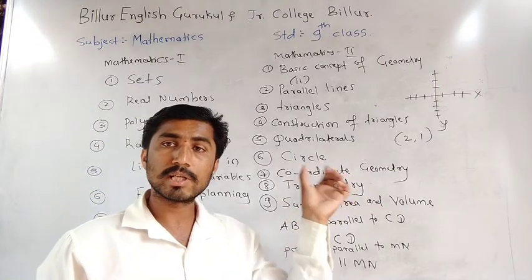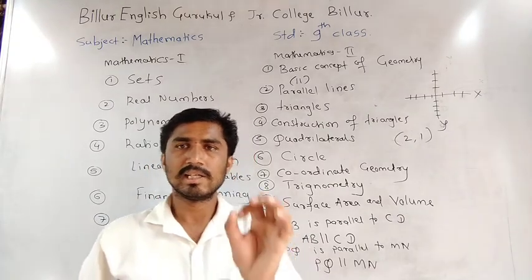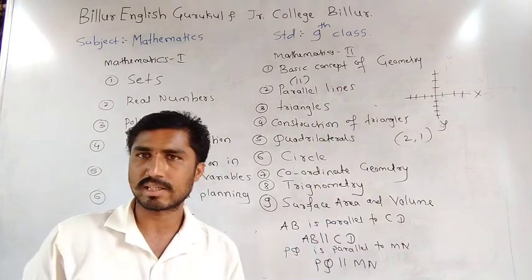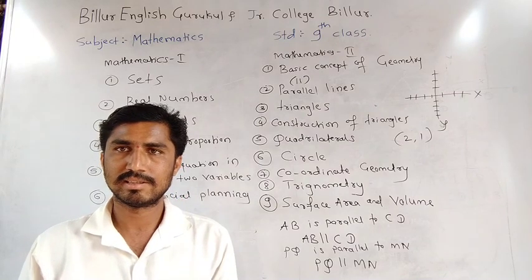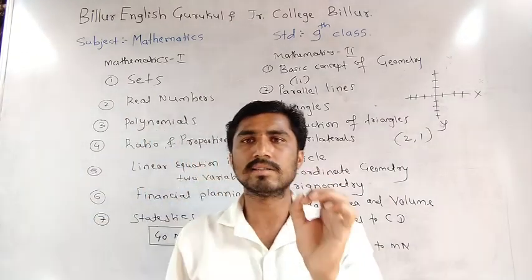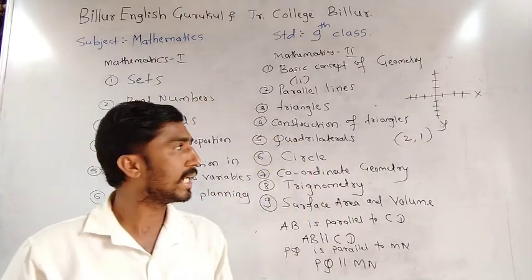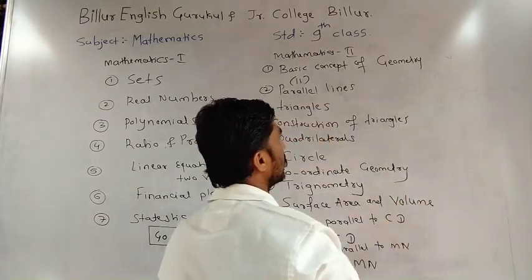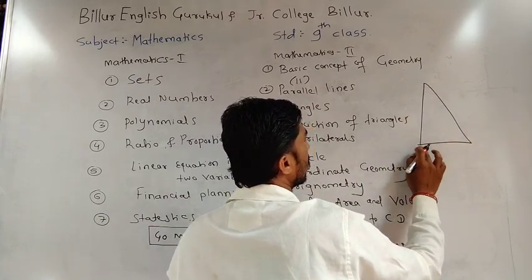What you actually learn in trigonometry is only right angle triangles. What is a right angle triangle? A triangle having a compulsory 90-degree angle is called a right angle triangle. In trigonometry, only 90-degree triangles are used. How do you draw a right angle triangle? I will explain in a few words. This is a right angle triangle.